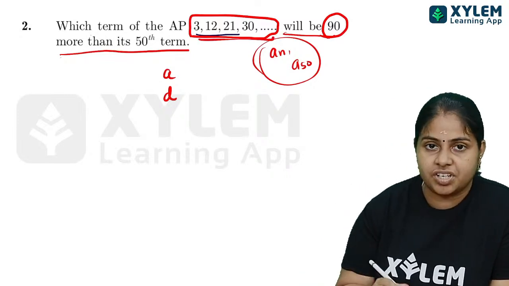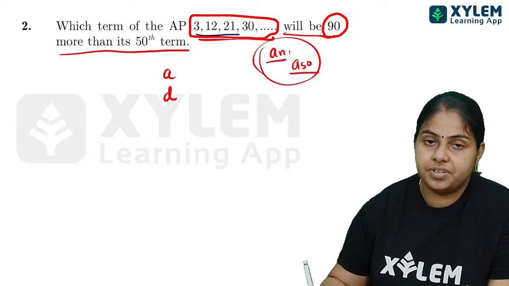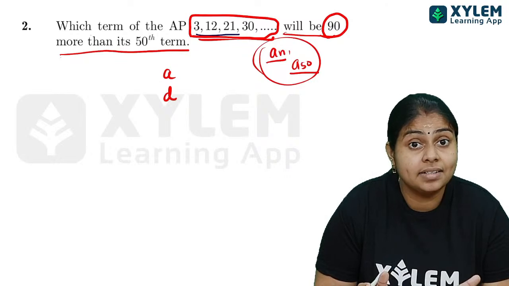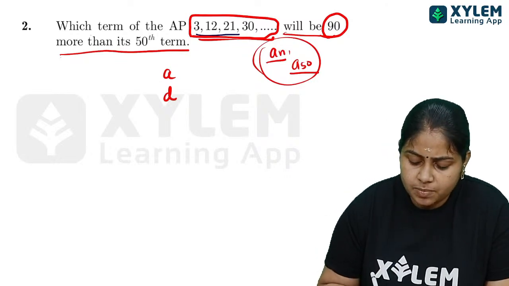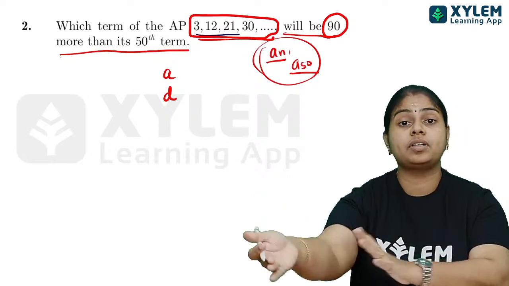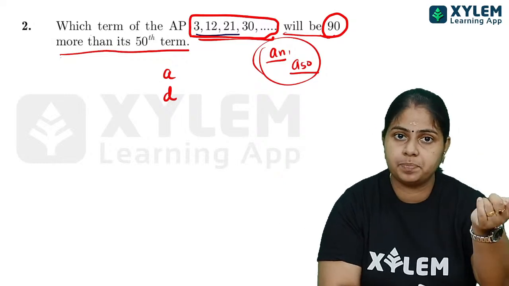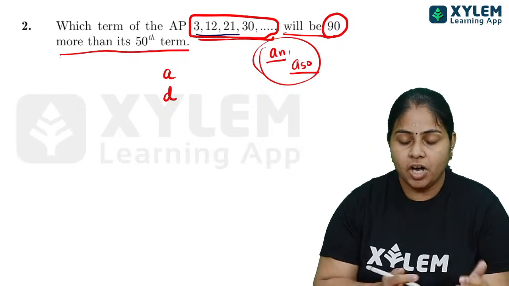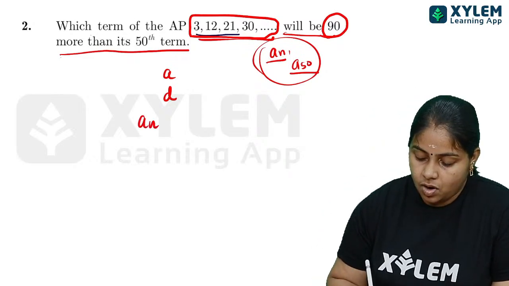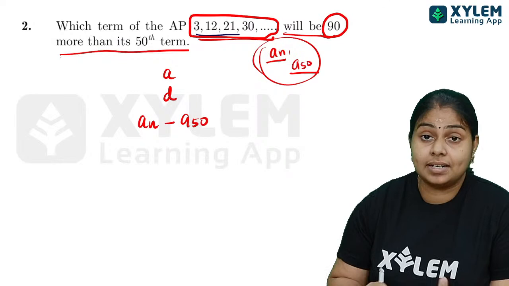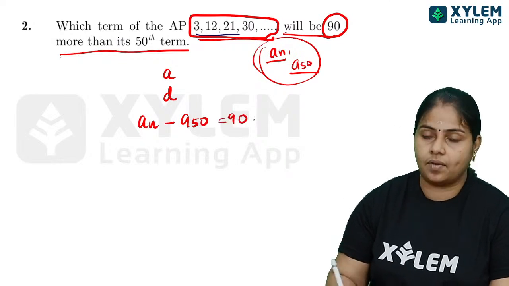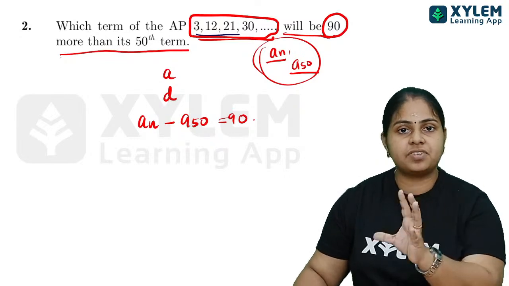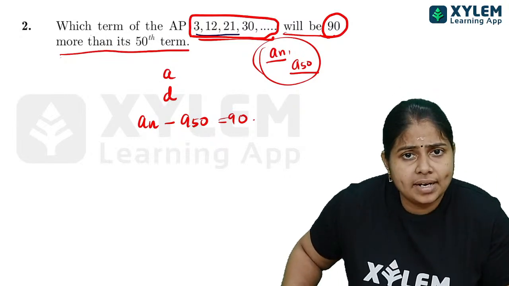And there is a connection between the nth term and the 50th term, and which means that the difference between the 50th and the nth term, that is which term of the AP will be 90 more than its 50th term. Which term of the AP? നമുക്ക് അറിയാത്ത term, so we will be taking it as nth term, an. Okay, so we can write an minus a50, that is their difference is equal to 90. We can write 90 more than 50th term എന്നല്ല. അപ്പോൾ a50 plus 90 എഴുതിയാലോ അല്ലെങ്കിൽ അതിന്റെ ഡിഫറൻസ് 90 എന്ന് പറഞ്ഞ് എഴുതിയാൽ രണ്ടും ഒന്നാണ് അല്ലേ?